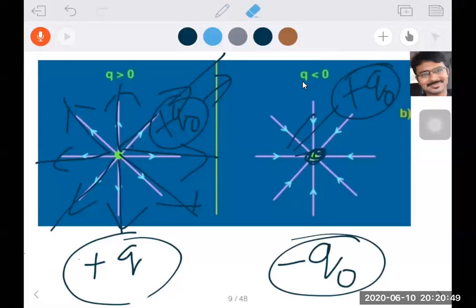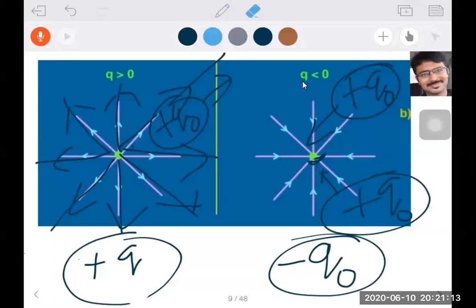Always the discussion is made by assuming a unit positive charge. So it is coming towards the center. That means electric field lines are attracted. So this is the information we have.